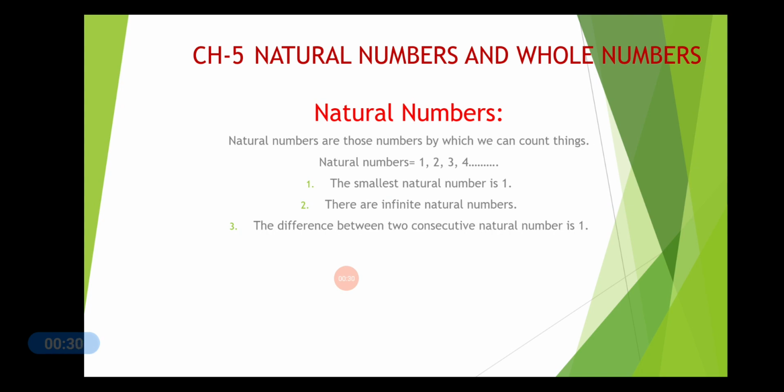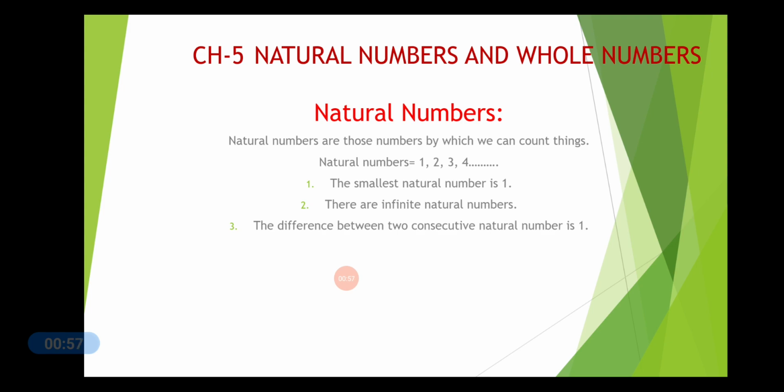The smallest natural number is 1. There are infinite natural numbers. The difference between two consecutive natural numbers is 1. Two consecutive natural numbers means one after the other. Like if you take the natural numbers 2 and 3, the difference between 2 and 3 is 1.